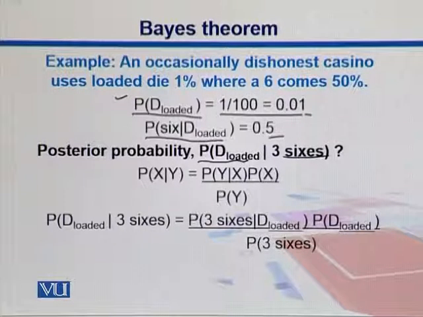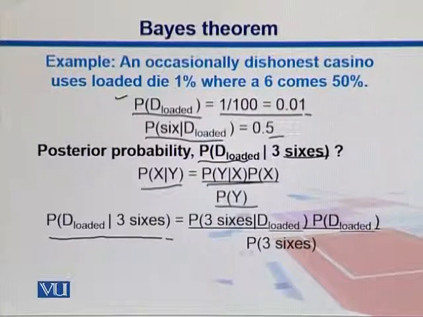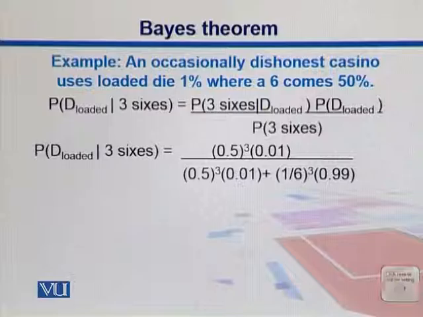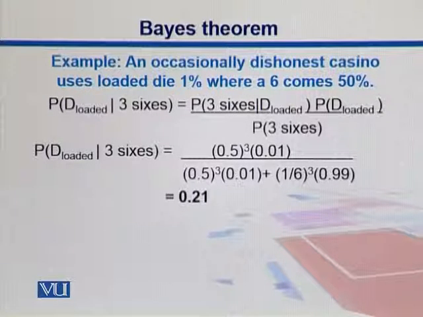For that we can use Bayes theorem. We use the equation P of x given y is equal to P of y given x into P of x, divided by P of y, and we fill in the equation as per our data. We are interested in whether the die is loaded given that we observe 3 sixes, so we read it as P of D loaded given 3 sixes. That is equal to P of 3 sixes given D loaded into P of D loaded, divided by P of 3 sixes. When we solve it, we plug in the values and the probability is 21%.